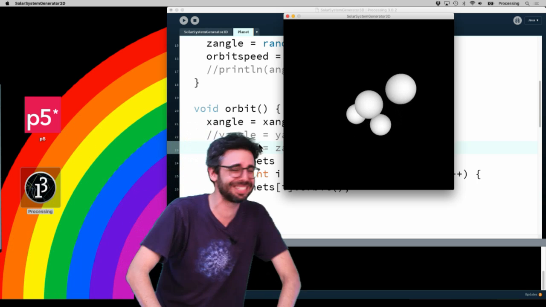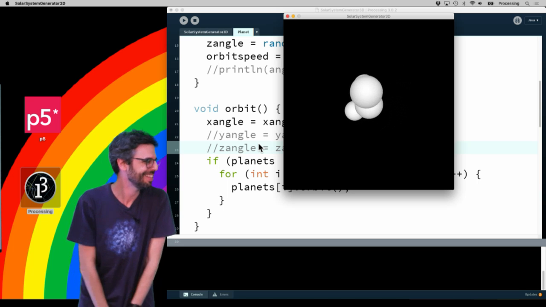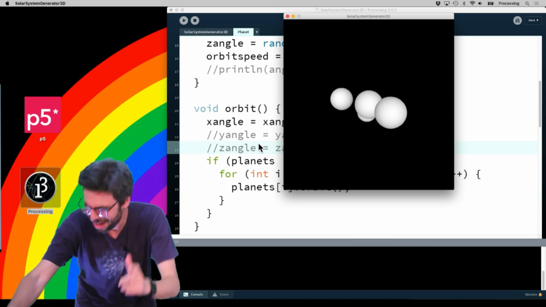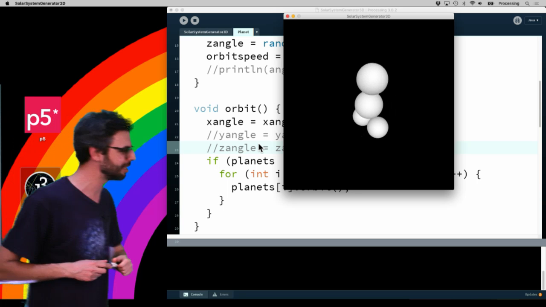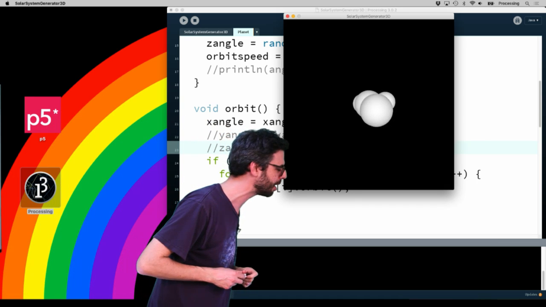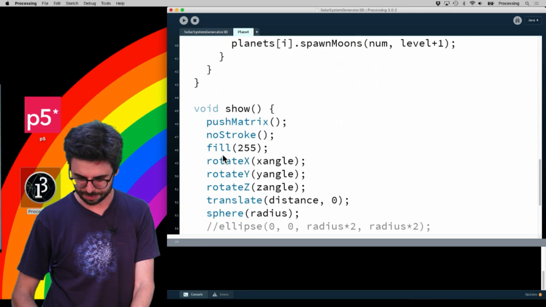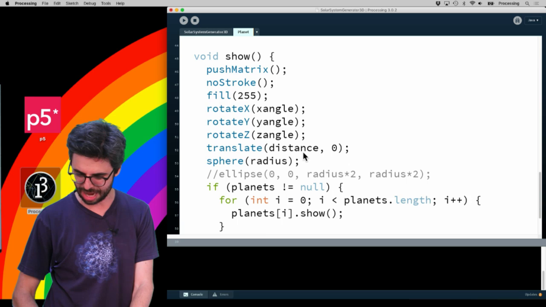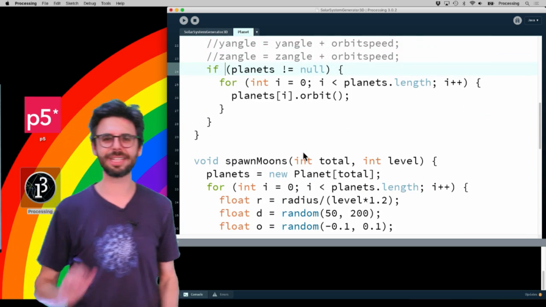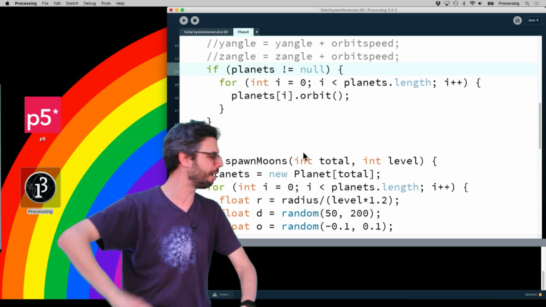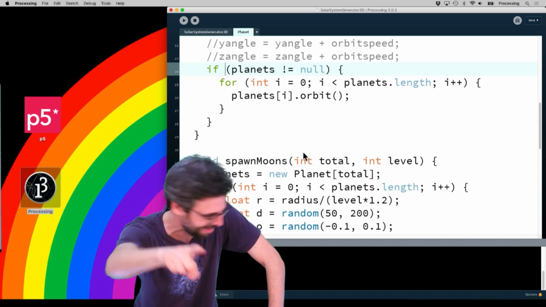See what I mean? 3D is a horrible place. Let's never go there again. I knew I didn't want to go there. This is why, because if you think about it, I'm surprised this visually is looking so weird. Do I have my rotates in the right place? Because I rotate and then I translate out. I would imagine, oh no, because I've got this vector. I need to rotate that vector. Ugh. Oh, I have to do this in a totally different way, which I can do, I swear.